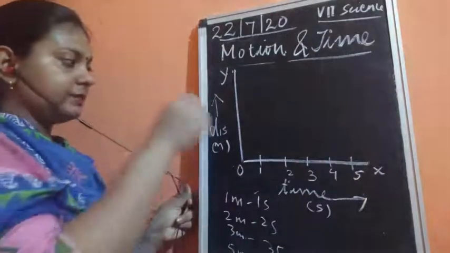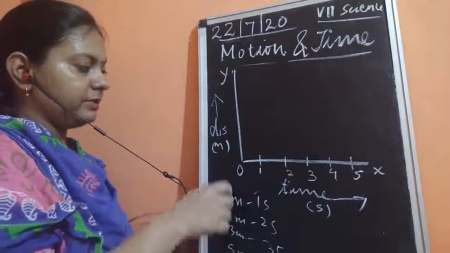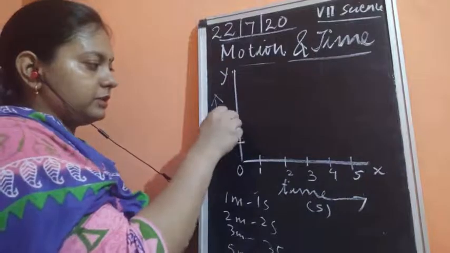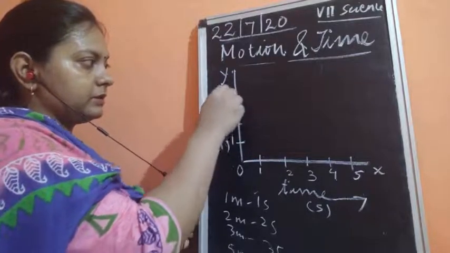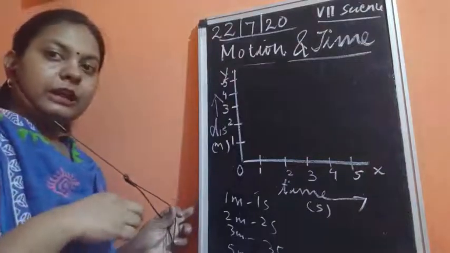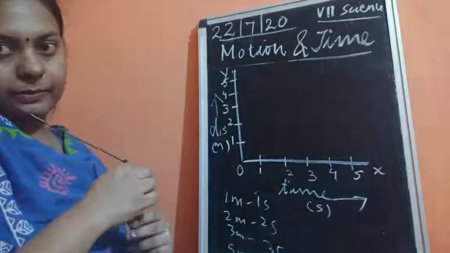Similarly, here we can see that the distance is varying from 1 meter till 5 meters, so you will plot the graph as 1 meter, 2 meters, 3, 4, and 5 meters. Now we will plot the points, and then we will join the line.